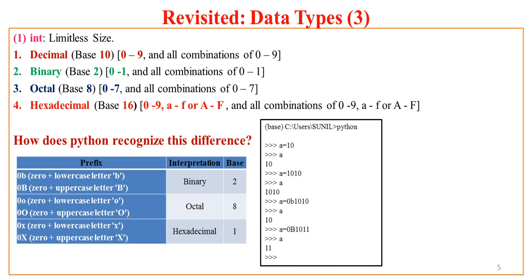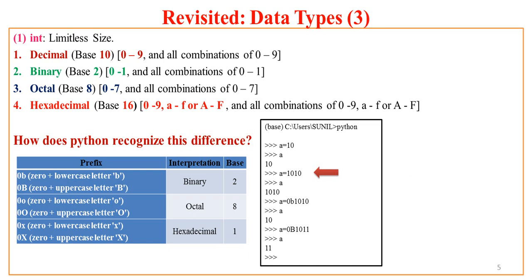Now I have opened the Python prompt and have typed something like a equal to 10. Now what is this 10? It is a combination of 1 and 0. Can I call this a binary number? No. This is a decimal number with base 10. What if I now write a equal to 1010? Can I call this a binary number? No. It is still a decimal number. By default, the number is decimal.